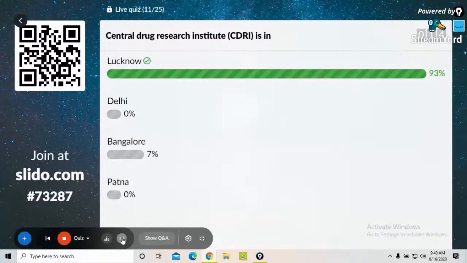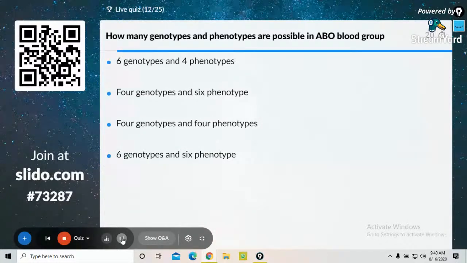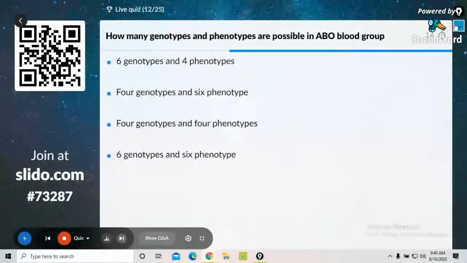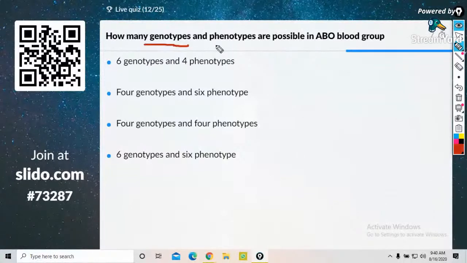12th on the screen. How many genotypes and phenotypes are possible in ABO blood grouping? You have to study both the genotype and the phenotype of the ABO blood grouping.